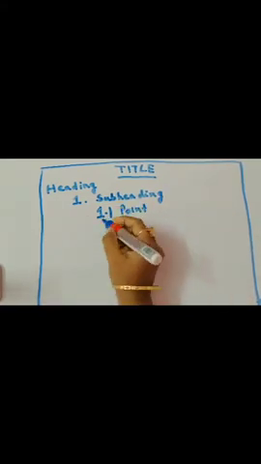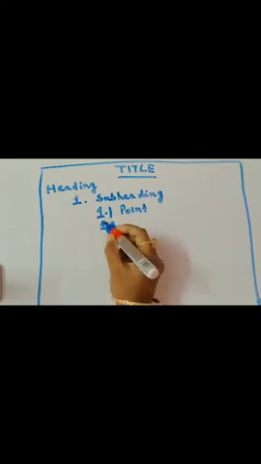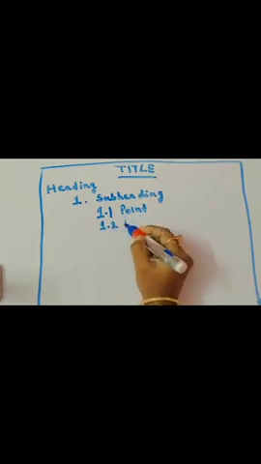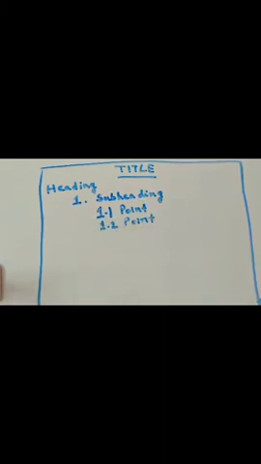Then similarly, if there is another point you wish to add, write 1 for the subheading 1, point 2 means point number 2, like this. Clear?